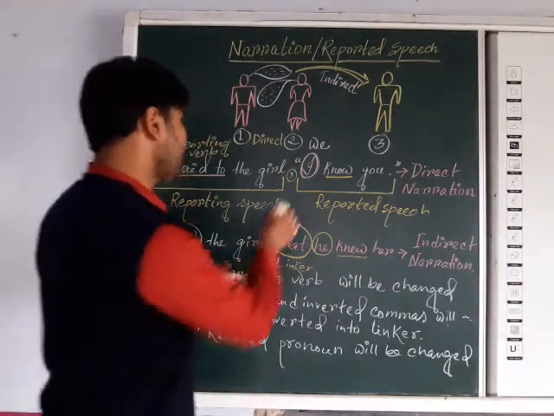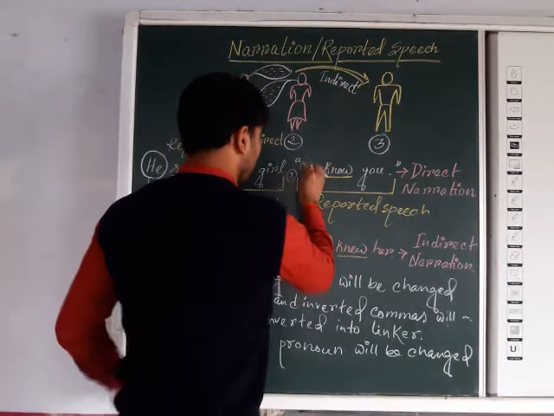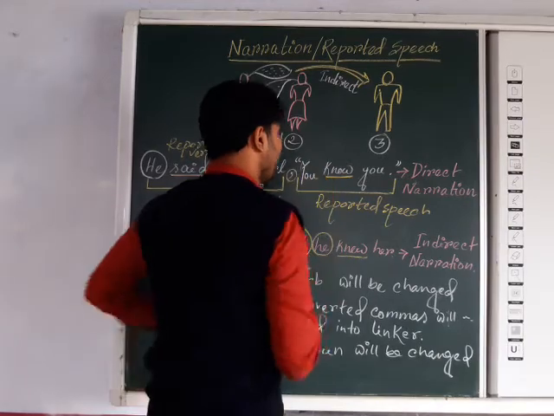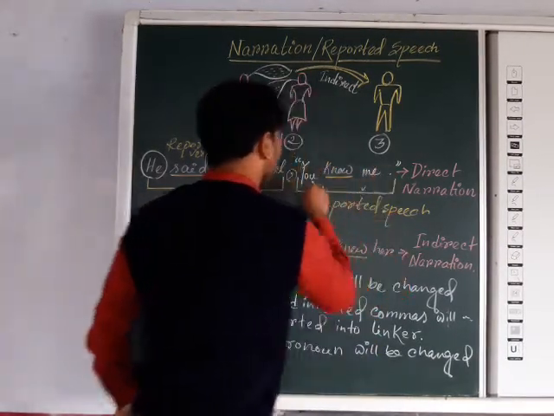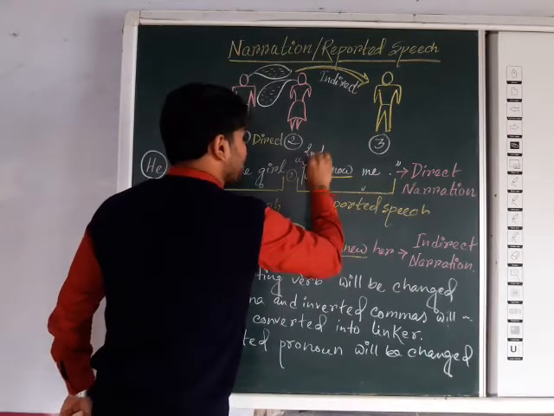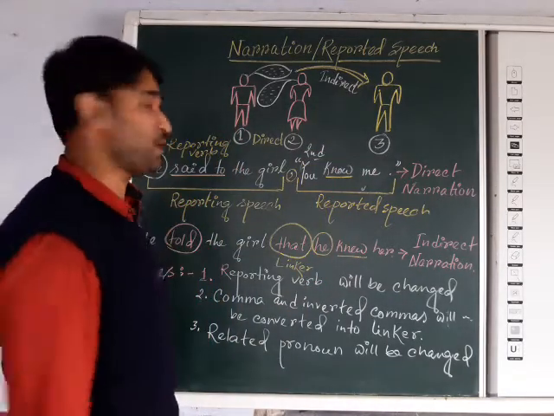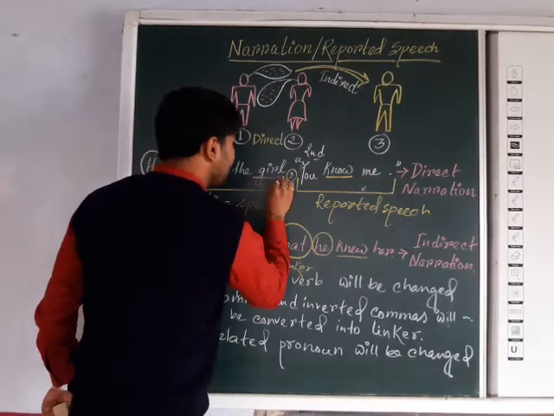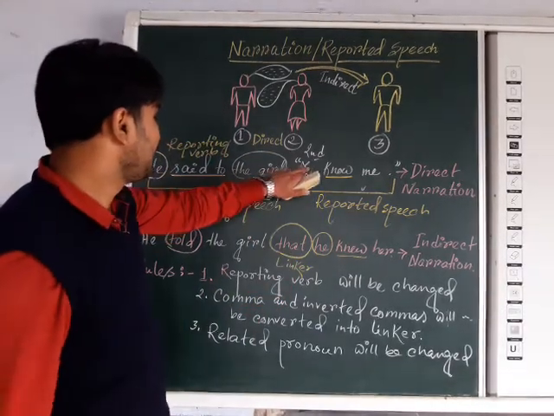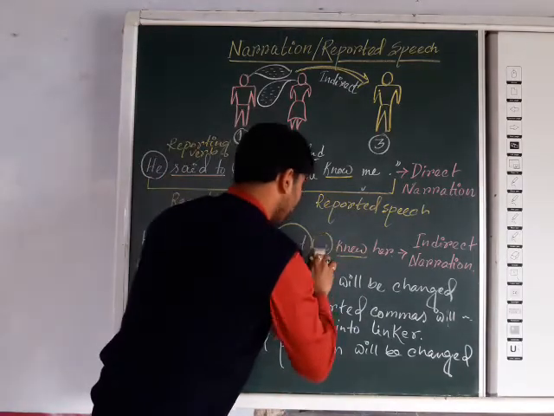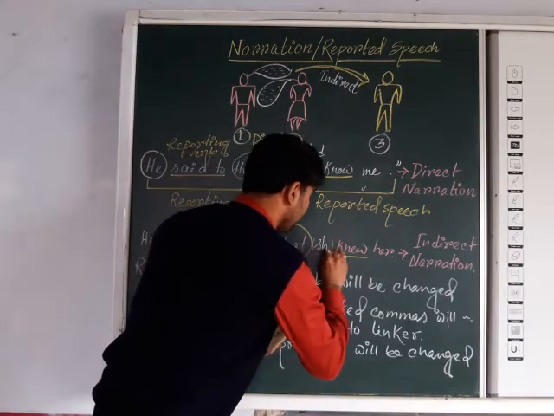Now if it is you, and suppose it is me. If it is second person singular or plural number, then according to the listener or second speaker, that will be changed. Here the girl you refers to, so it will be she.